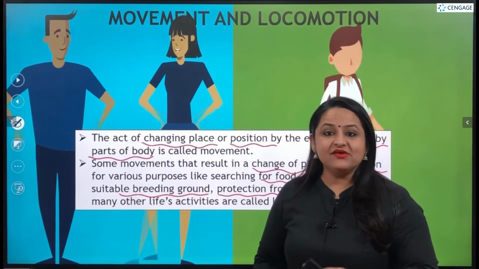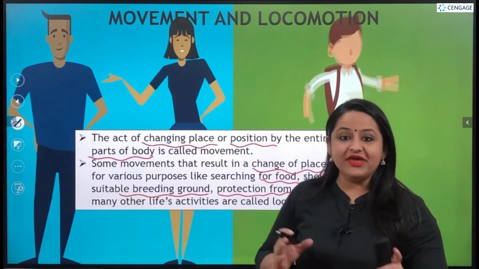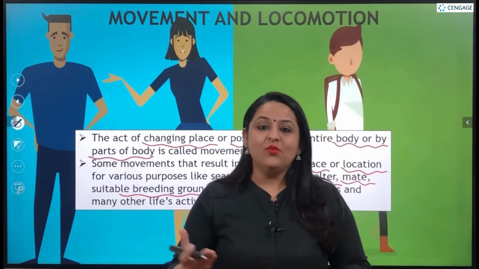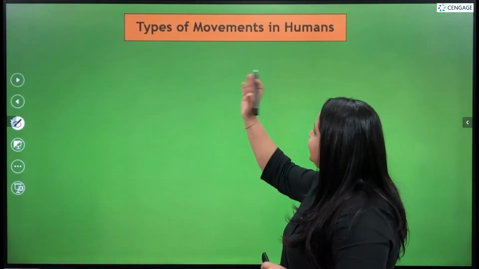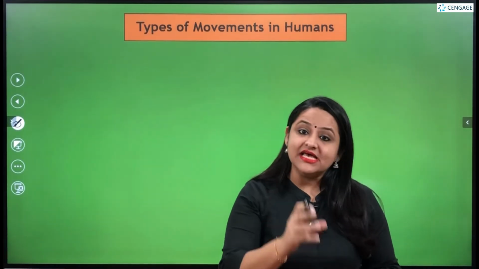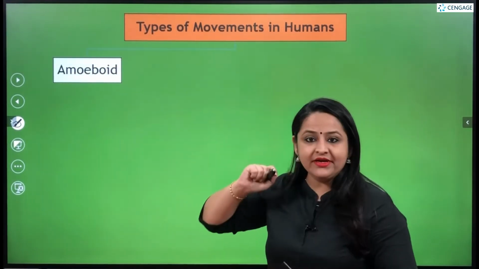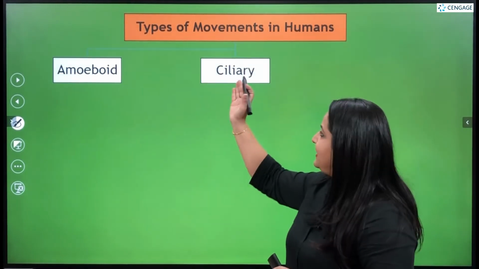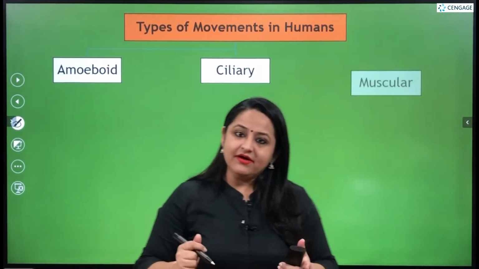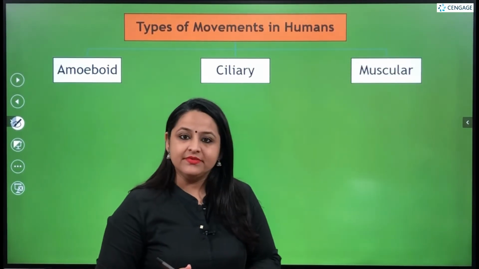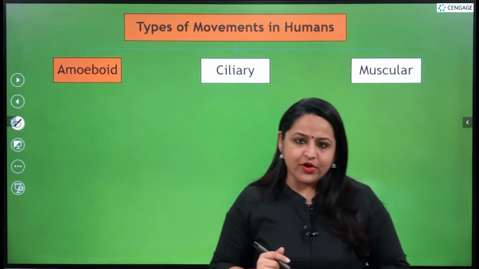Now, with this, we are going to talk about the various types of movements which are seen in the cells of our body. So, there are three main types of movements which are seen in the cells of our body. The very first being the amoeboid movement, then the second being the ciliary movement, and the third is the muscular movement. So, what exactly is the amoeboid movement?